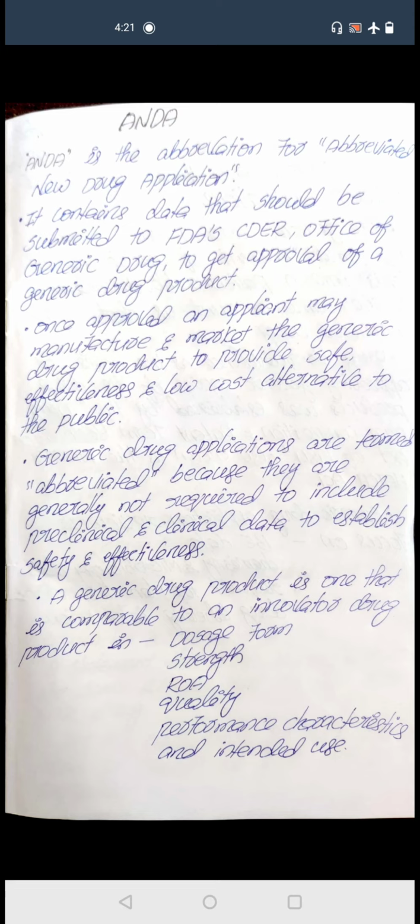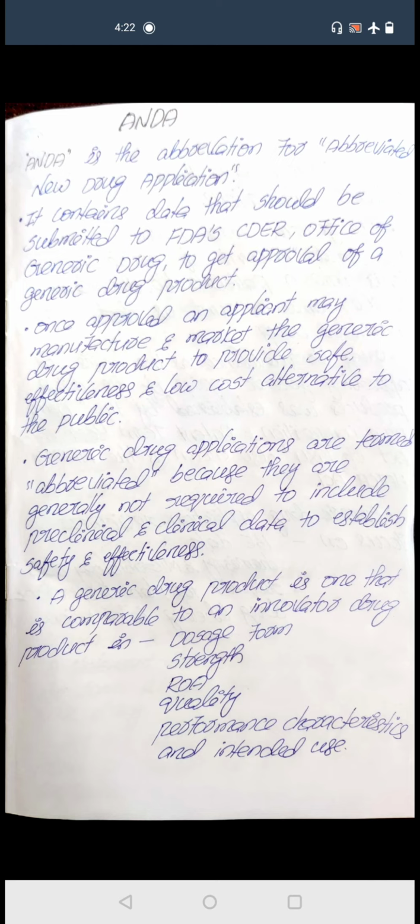Once approved, the applicant may manufacture and market this generic drug product to provide a safe, effective and low cost alternative to the public. After getting the approval, this applicant will manufacture the drug and market it. This generic drug will always be safe, effective and a low cost alternative to the public.